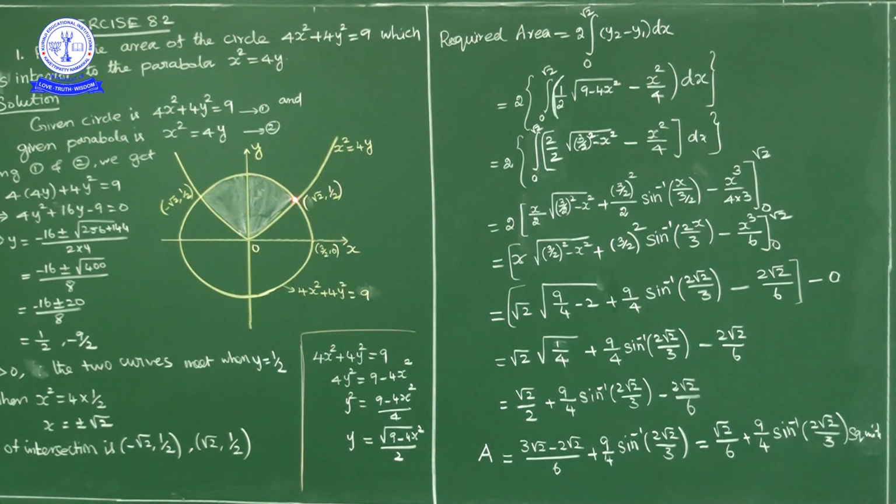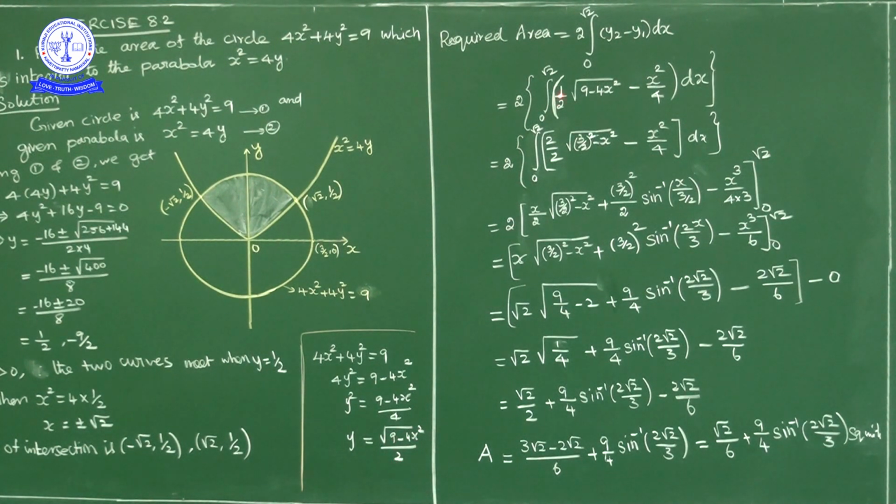Now upper curve is circle and lower curve is parabola. Okay. So required area is equal to 2 times the integral from 0 to root 2 of y2 minus y1 dx, where y2 is circle and y1 is parabola, upper curve minus lower curve. Now from 4x square plus 4y square is equal to 9, what is y?